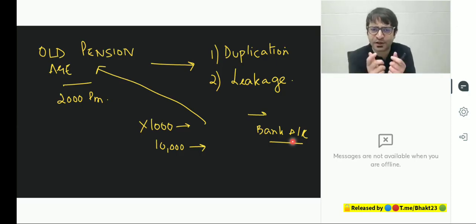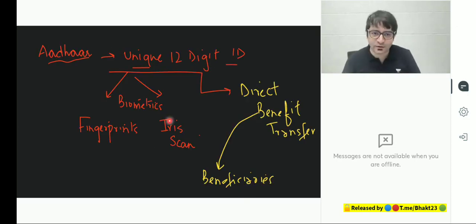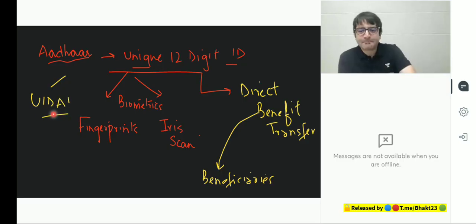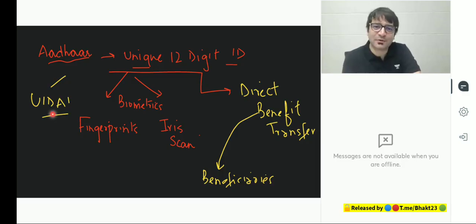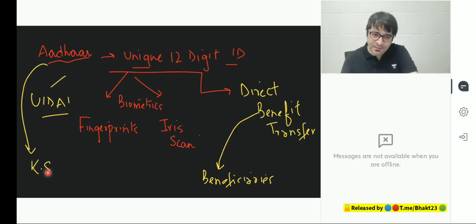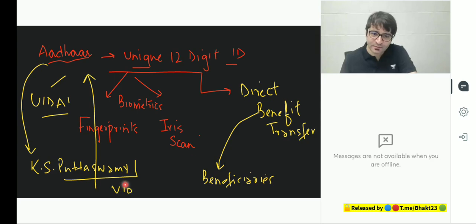So this was a beautiful system which was created called Aadhaar, for which there was an institution created called Unique Identification Authority of India. At that time, the BJP was in opposition, opposed this Aadhaar, saying this is not the way you transfer benefit. Dr. Manmohan Singh said, wait, history will be kinder to me than the current day media and politicians. If you will come to power, you will implement this. And Mr. Modi did implement this by creating a law. But then this Aadhaar was challenged in the court in a very famous case as Puttaswamy case, saying this Aadhaar, it violates privacy.